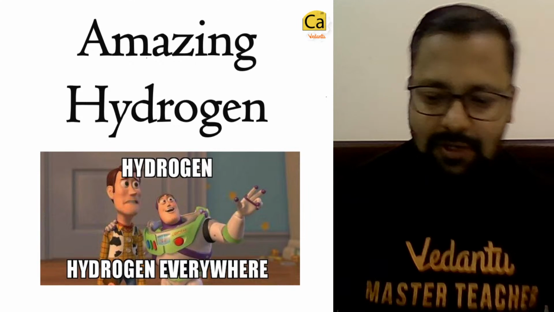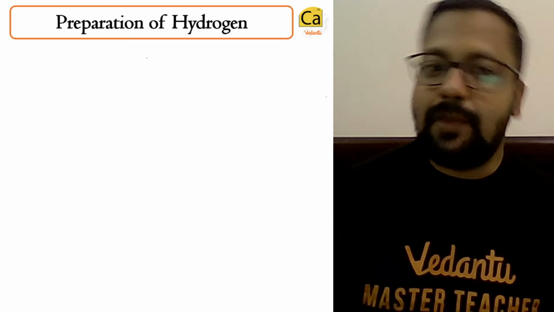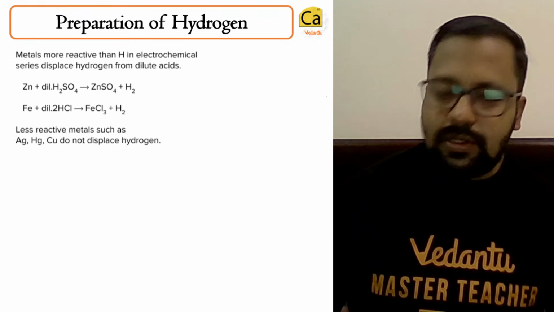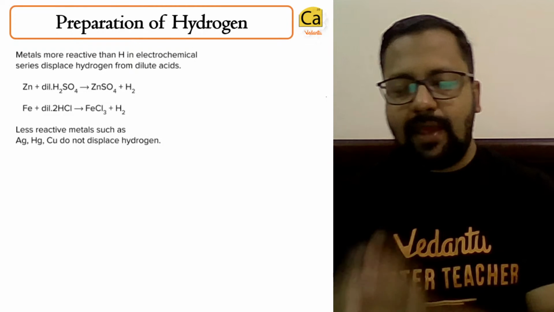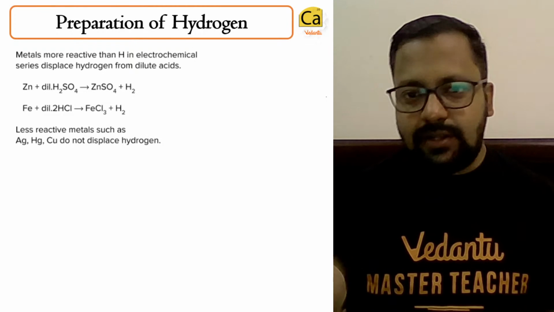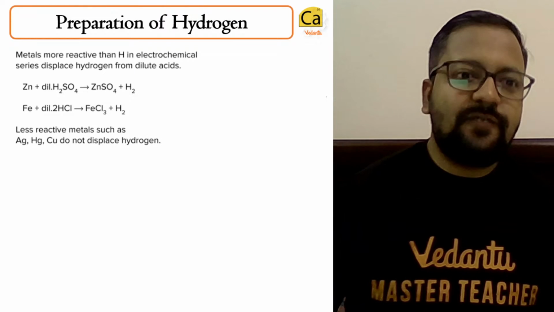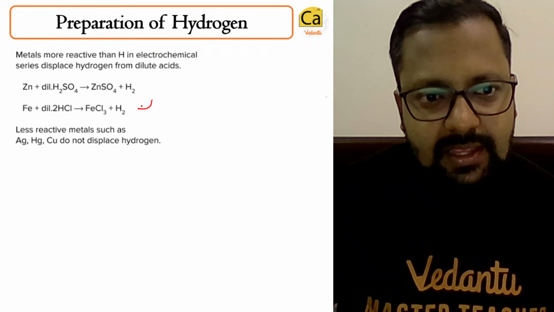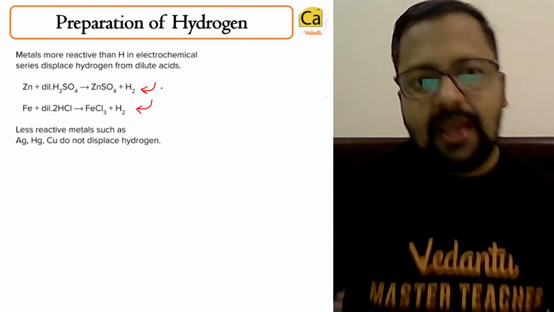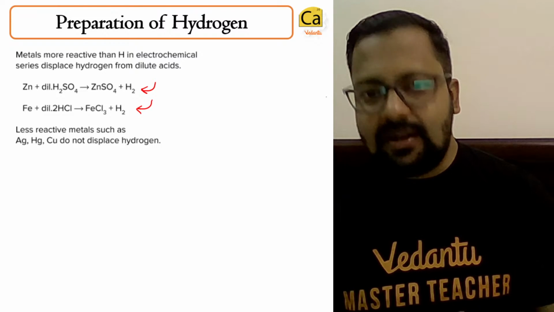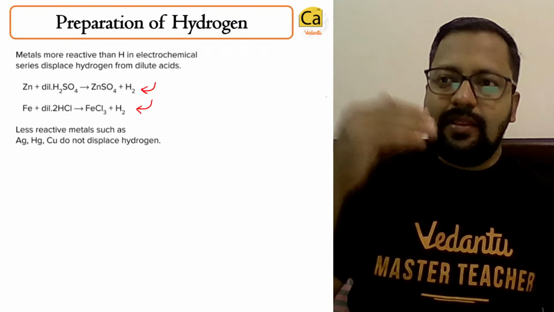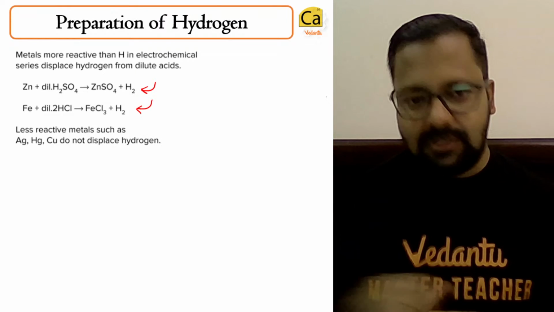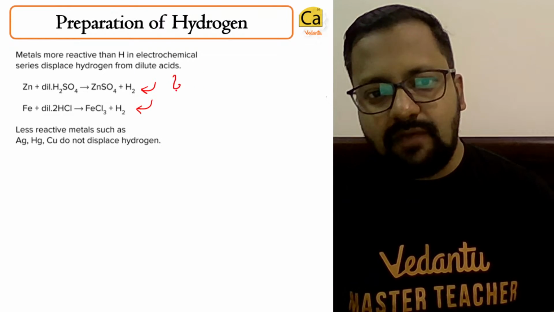So in yesterday's session we had learnt about the preparation of hydrogen. The last thing that we had discussed was the preparation of hydrogen by adding active metals to acids. I had told you that there's something known as the reactivity series, in which metals above hydrogen will displace hydrogen from acids.